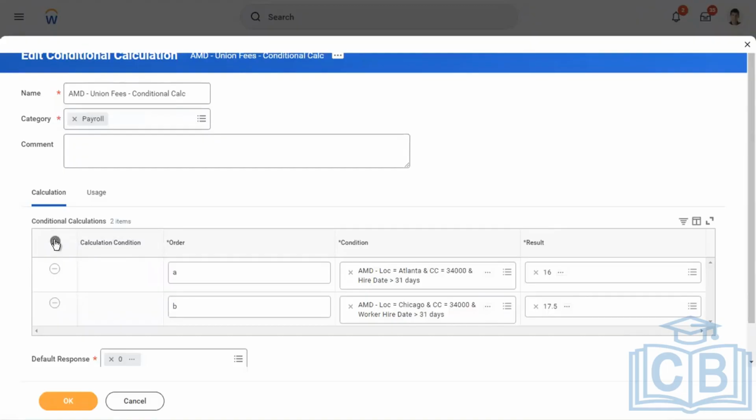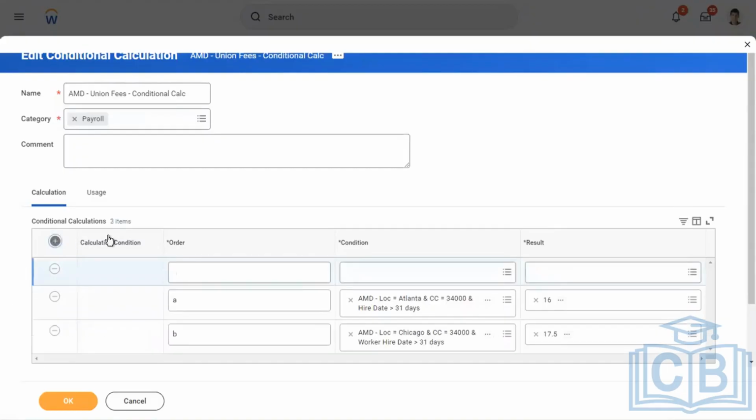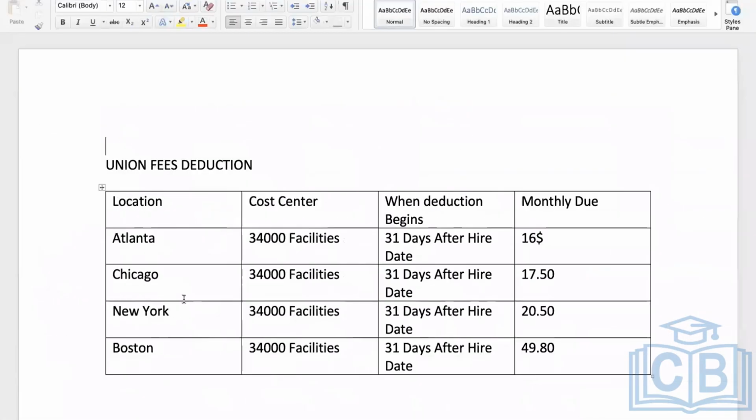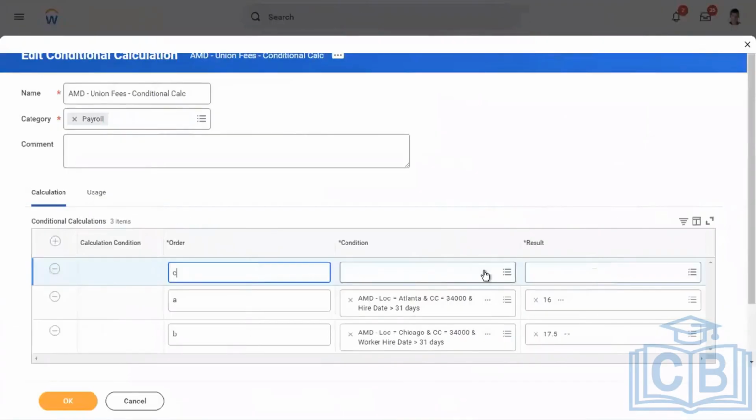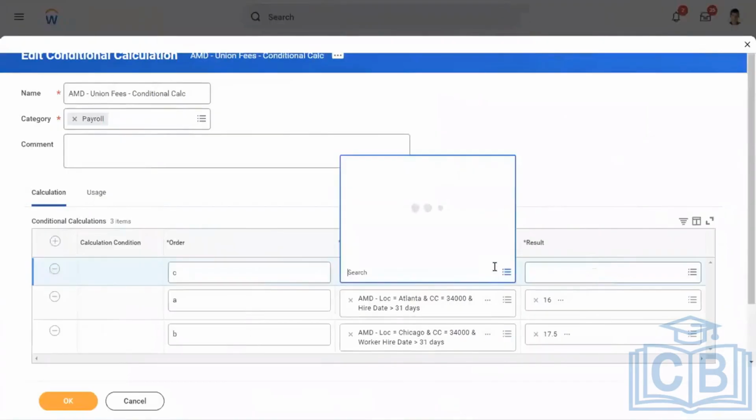Let me add two more rows. One feature, let's create for New York. Say conditional calculation, prompt, create logic calculation, because we need AND criteria.